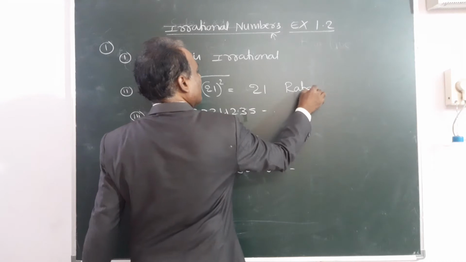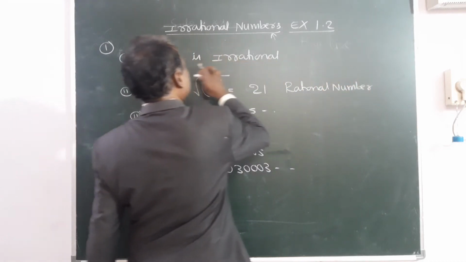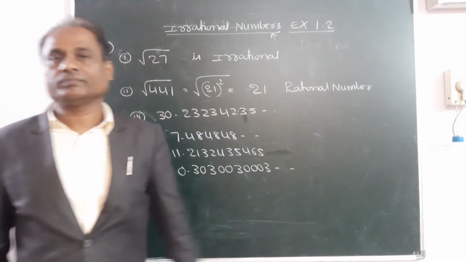It is a rational number. It is perfectly a rational number. Only a root number is an irrational number. When there is no root, it is a rational number.